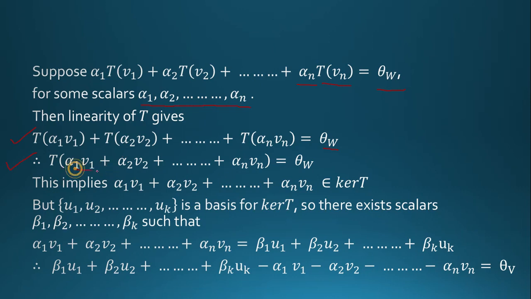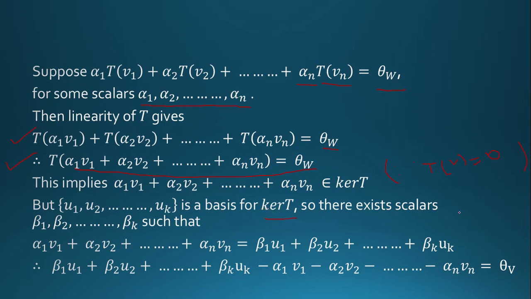and this implies alpha 1 V1 plus alpha 2 V2 plus up to alpha n Vn belongs to kernel of T, because by definition of kernel of T, if T of V is equal to 0, then V belongs to kernel of T. But the set U1, U2 up to UK is a basis for kernel of T.